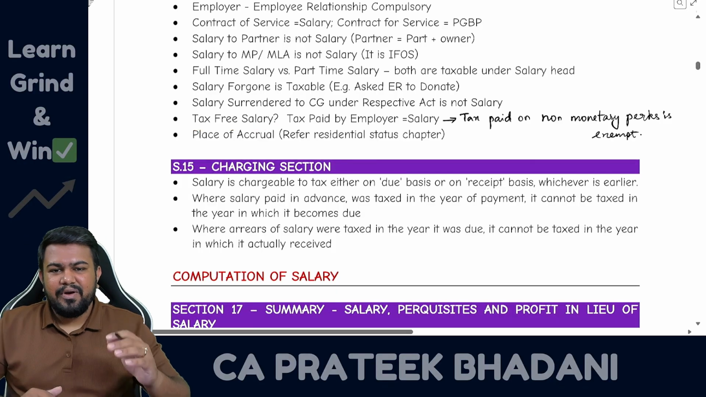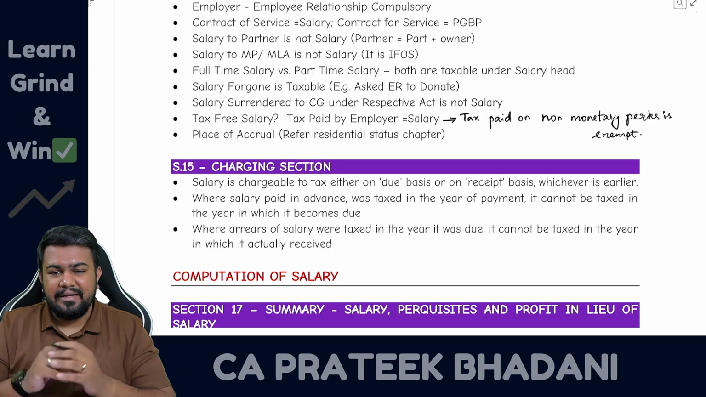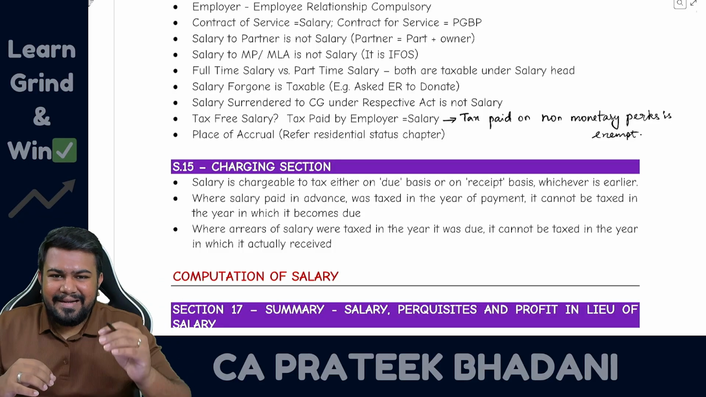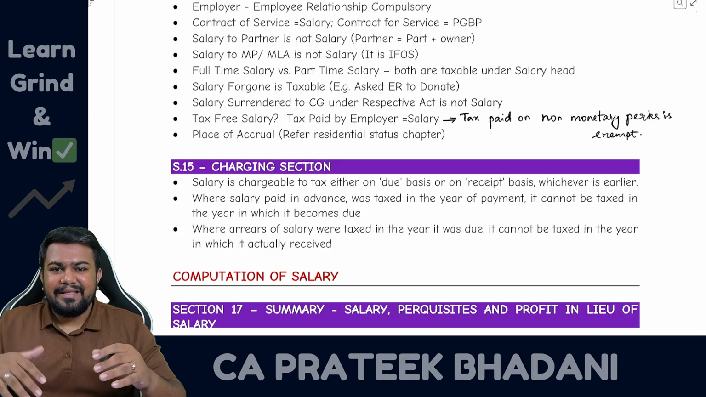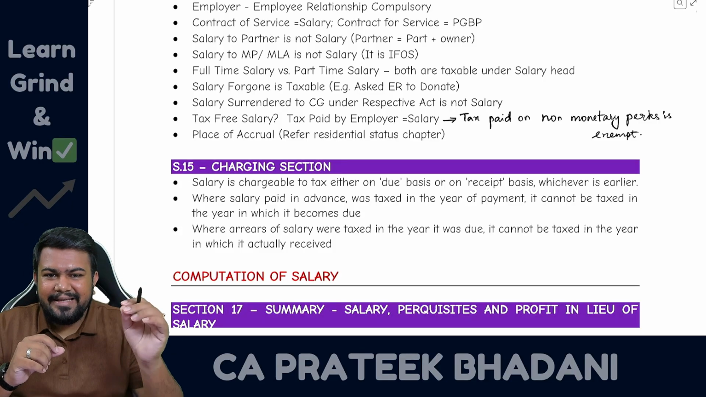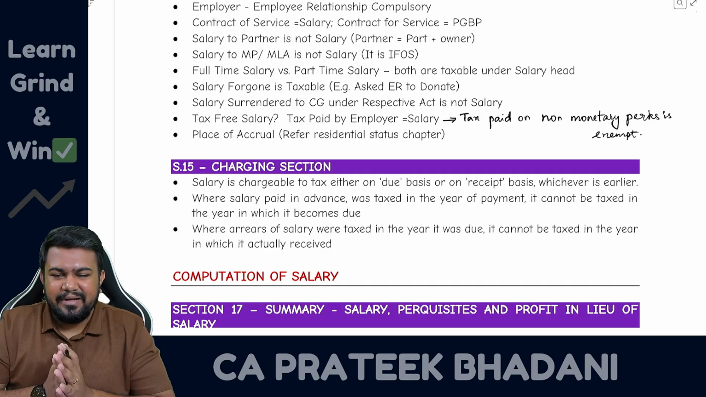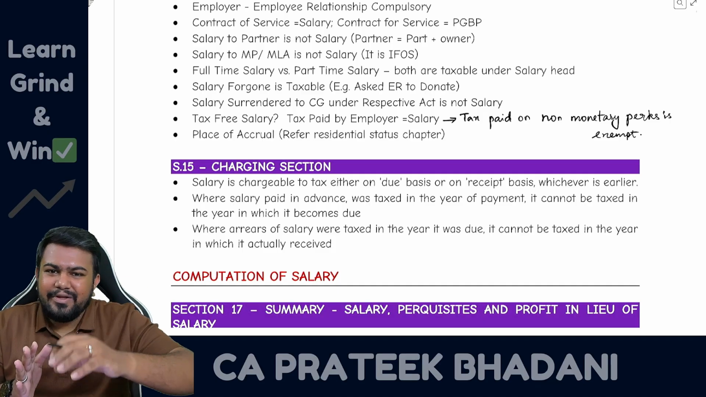Then, can there be tax-free salary? Answer is yes, because the employer pays the tax on behalf of the employee, that is tax-free salary. But however, when employer is paying tax on behalf of the employee, then this is also a benefit given by the employer. That is why the tax paid by the employer on behalf of the employee is also taxable under salary head of income.